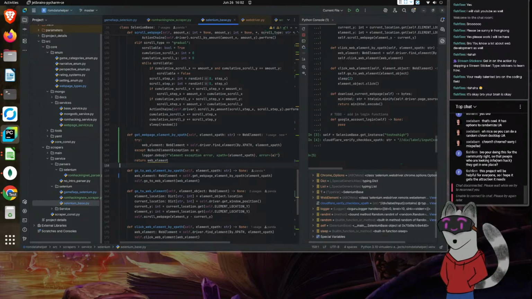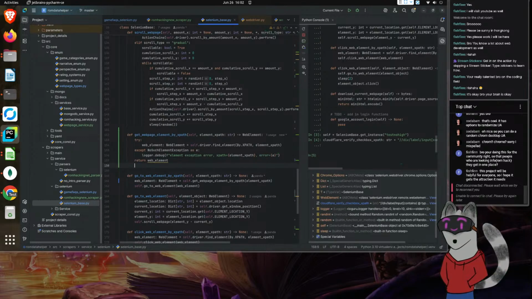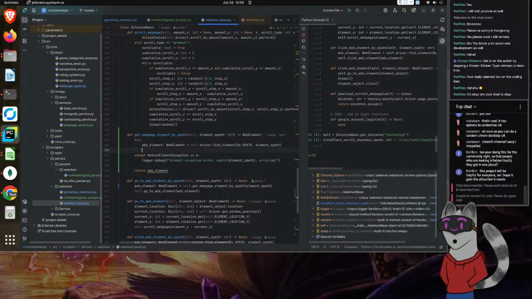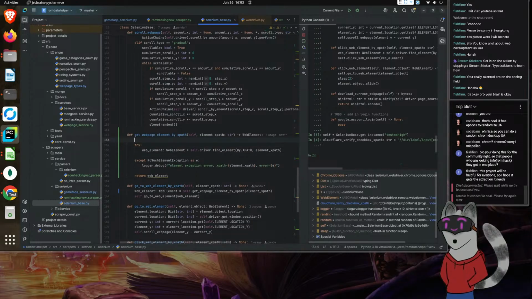And then from here, all right, so from here, if the try works, so web elements, which is going to be web elements. Going to be a none.